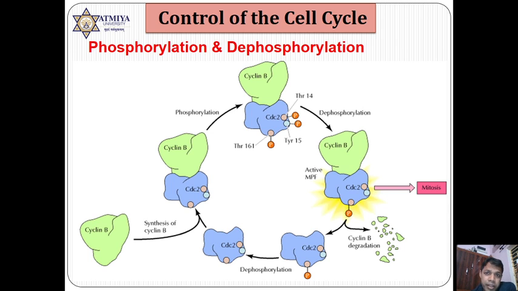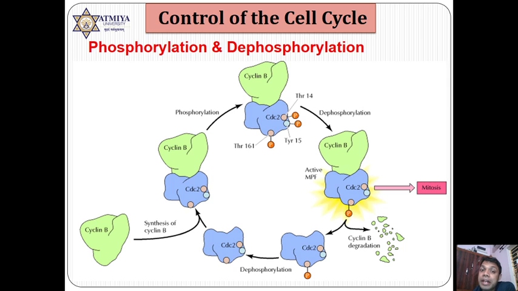Now when the cell reaches the S phase and G2 checkpoint, in the G2 checkpoint another type of regulation occurs. There is no CDK inhibitor present in the G2 checkpoint. So it is all regulated by phosphorylation and dephosphorylation mechanism. Remember, here MPF is working, the CDK1 cyclin B or CDC2 cyclin B combination occurs. There are two types of phosphorylation. One is inhibitory, the other is active phosphorylation.